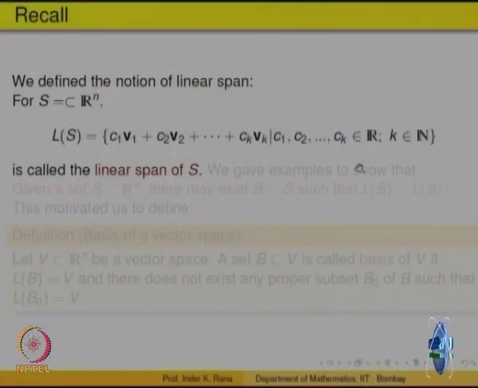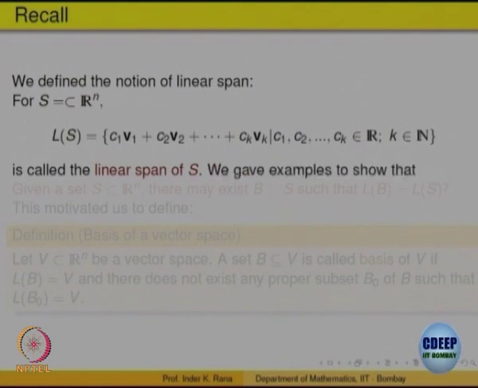So, let us begin our today's lecture. We will just recall what we had done earlier. We had looked at what is called the linear span of a set of vectors. Given a subset S of R n, we defined the linear span. This is the set of linear combinations of the vectors in S, that is c 1 v 1 and so on. This we called the linear span.